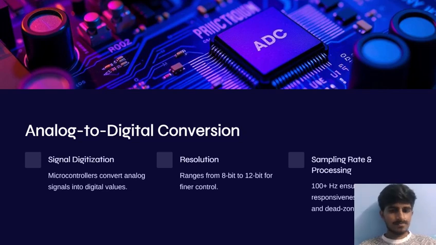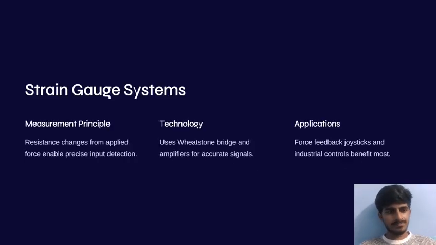Analog to digital conversion. Signal digitalization: microcontrollers convert the analog signal into digital values. Resolution ranges from 8 bit to 12 bit, with 12 bit for finer control. Sampling rate, 100 Hz. It differs for different types of joysticks.